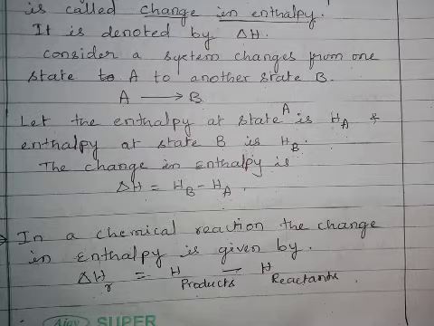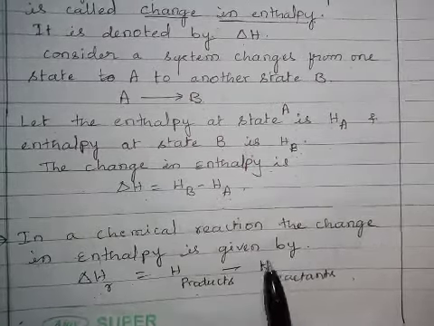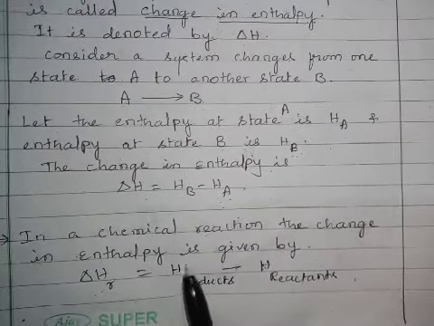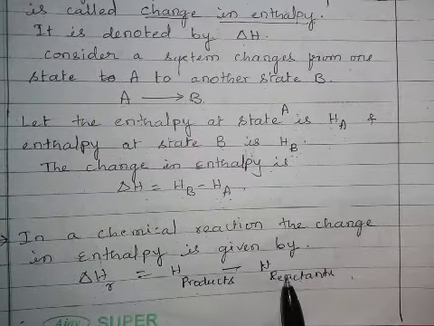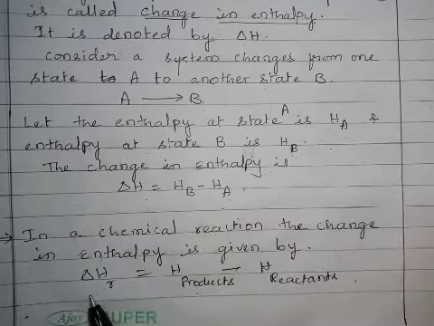During the reaction, some exchange of heat energy between system and surrounding takes place. The change in enthalpy is given by H products minus H reactants: the enthalpy of the products minus the enthalpy of the reactants is the enthalpy of the reaction.